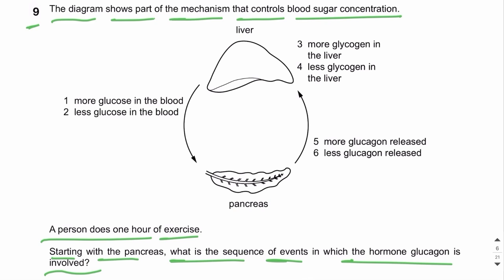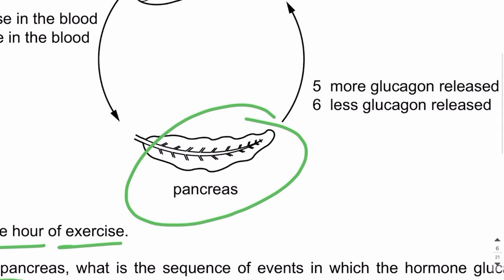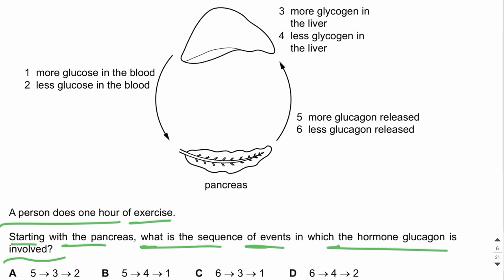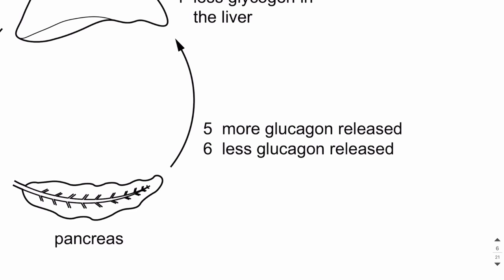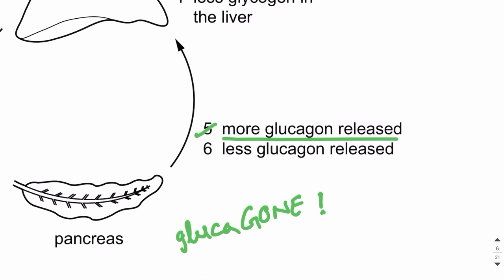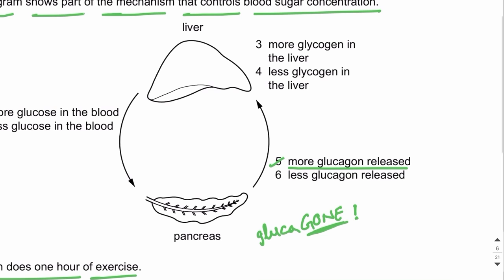We have to state the sequence of events starting from the pancreas, right? So you need to start from the pancreas, and you need to state the sequence of events that are happening after the person does 1 hour of exercise. Because the person did exercise, the blood glucose concentration has fallen. So obviously more glucagon will be released. So this will be 5 and not 6. I usually tell my students that glucagon is released when glucose is gone. So always remember this point, that glucagon is released when glucose is gone.